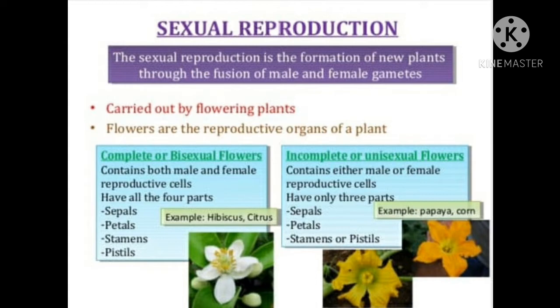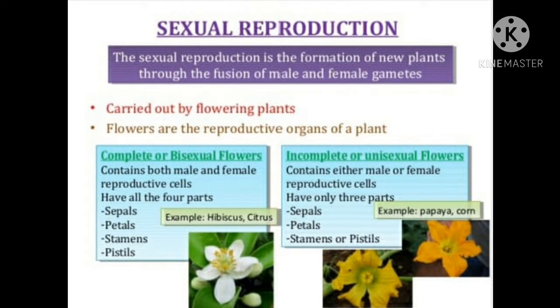Here, male and female gametes both are used for the production of new plants, and it is carried out by flowering plants. All flowering plants reproduce by the sexual reproduction method. Children, this we know, flowers are the reproductive organs of a plant. Now, flowers are of two types, complete or bisexual flower.